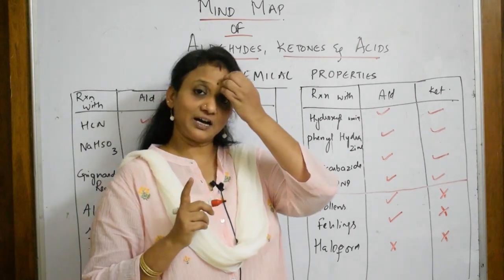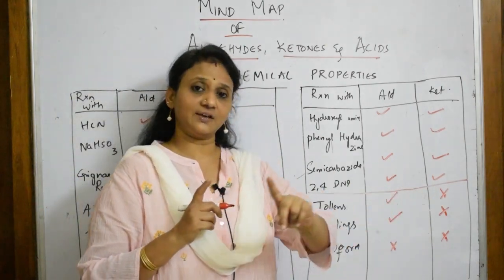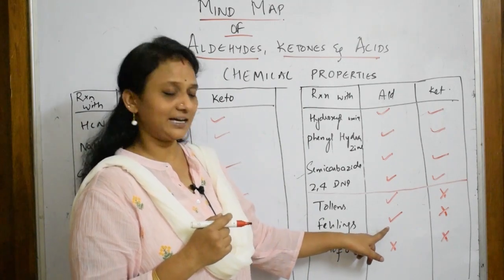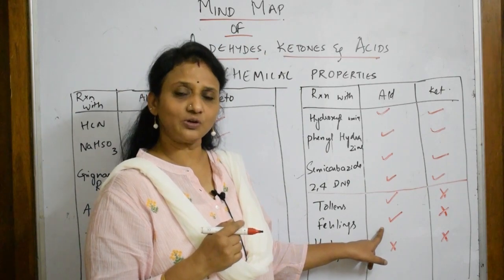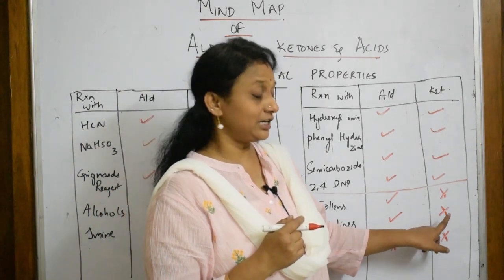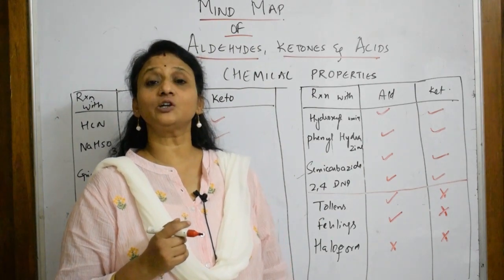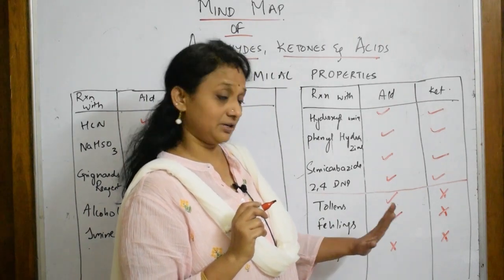So if they have an alpha hydrogen beside the ketone group, so alpha hydroxy ketone, they will only show Tollens' test. Done. Here when it comes to Fehling's, aldehydes will show, when you add Fehling's A and Fehling's B, it will respond to that. But here ketones will not respond. But which ketone will respond? Methyl ketones only will respond. Remember that. Okay, here I'm talking about a haloform reaction.